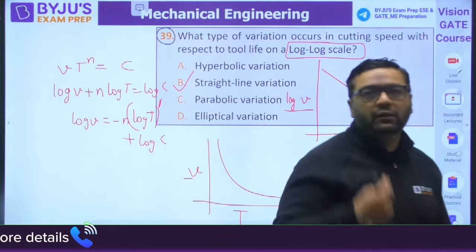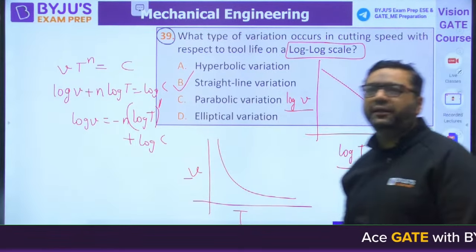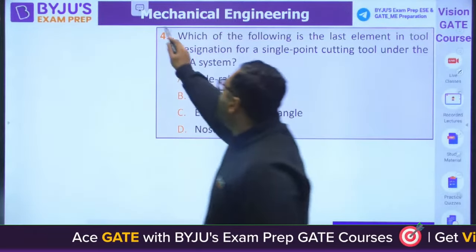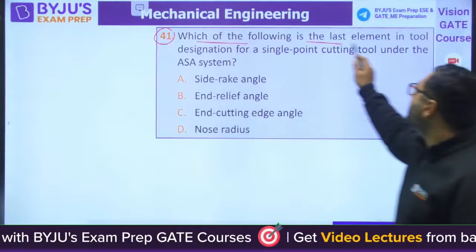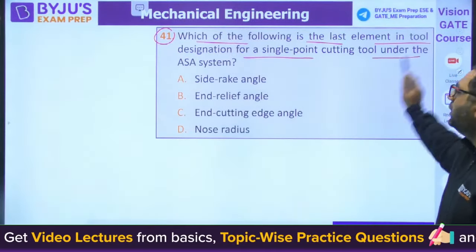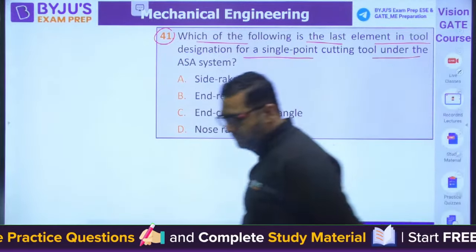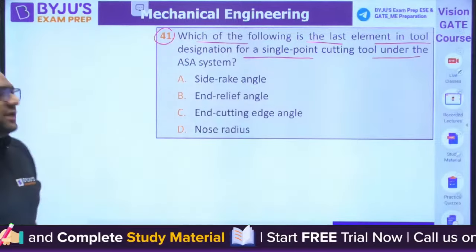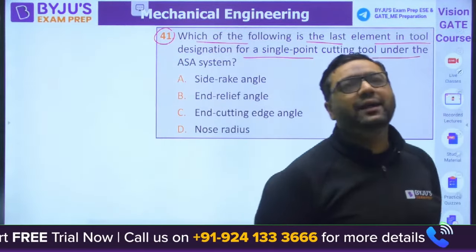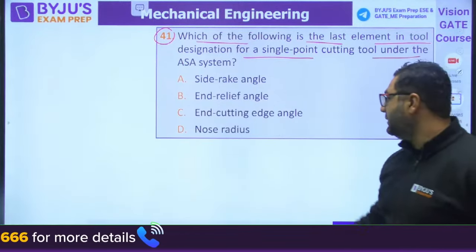Very good, Munir. Moving to question number 41. Now metal cutting. Which of the following is the last element in the tool designation of a single point cutting tool under the ASA system? Very good, Rohit. Do like and share the session, guys. The last digit in the ASA signature.